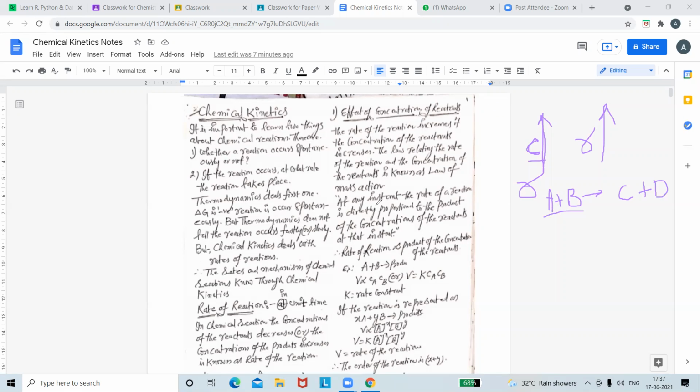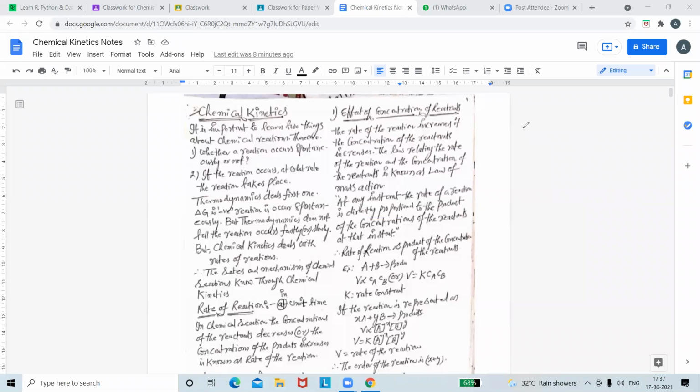At any instant, the rate of the reaction is directly proportional to the product of the concentration of the reactants in that state, according to the law of mass action. I have explained this a number of times. What is the law of mass action?